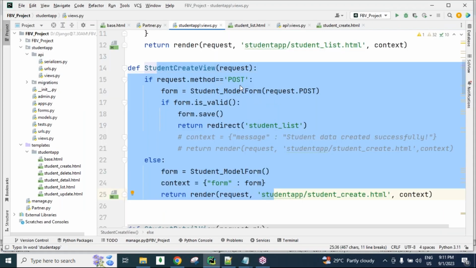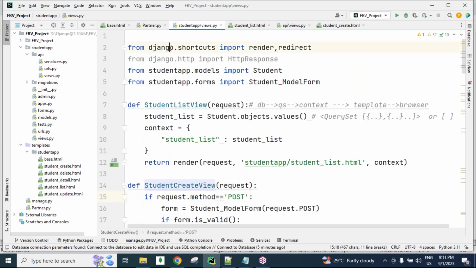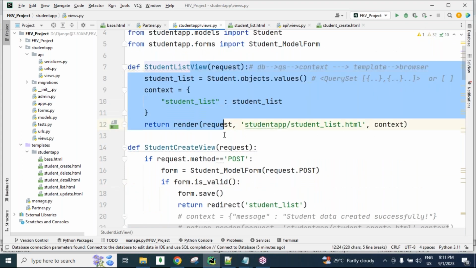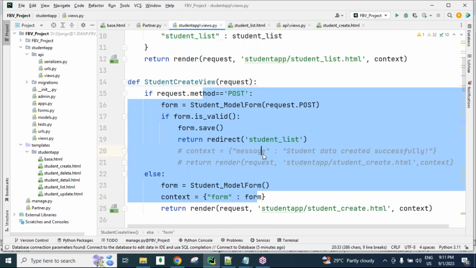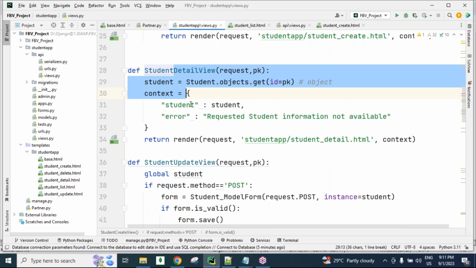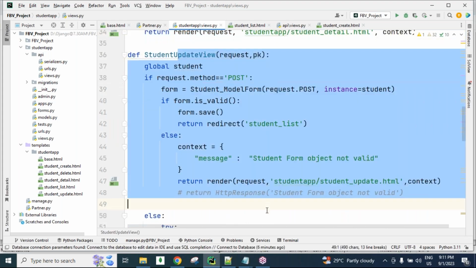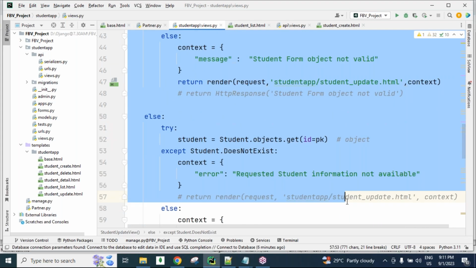Okay. Now see, guys, in Django all these lines are required. This is for getting all records. This is for creating a new record. This is for getting a single record, and this is for updating a record.